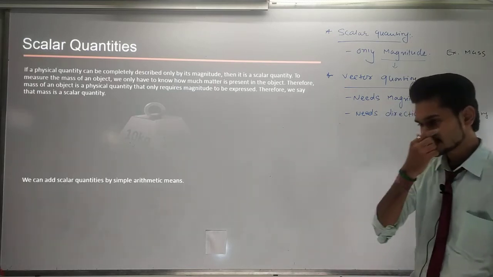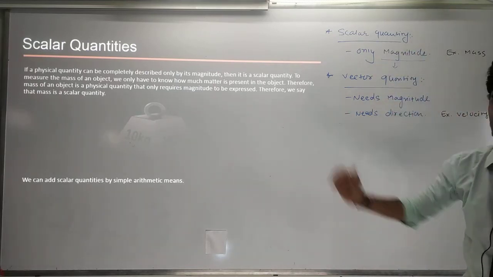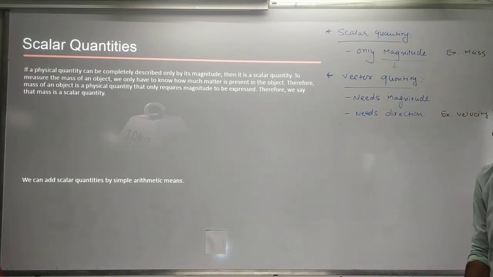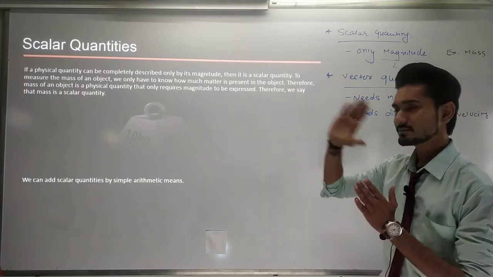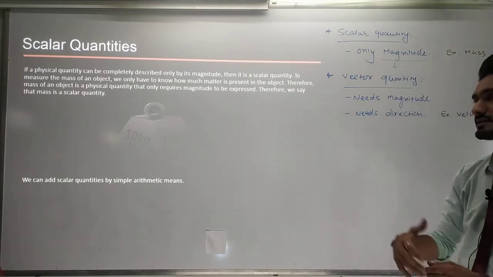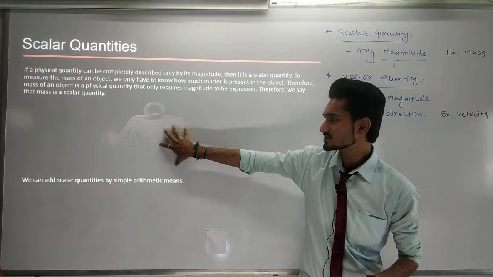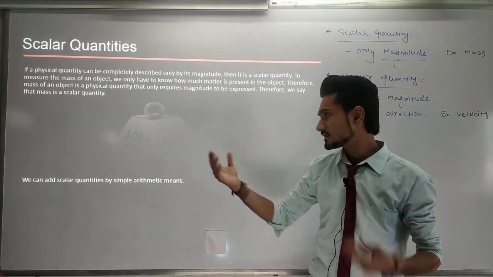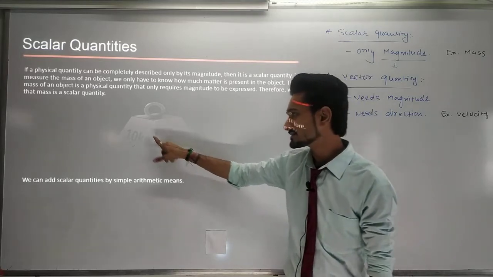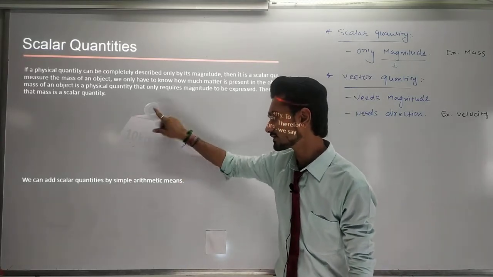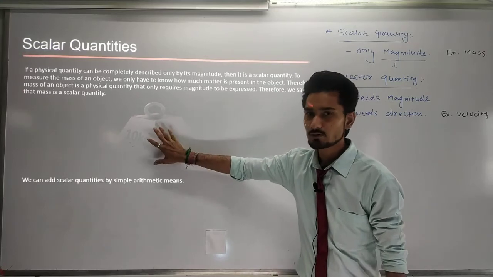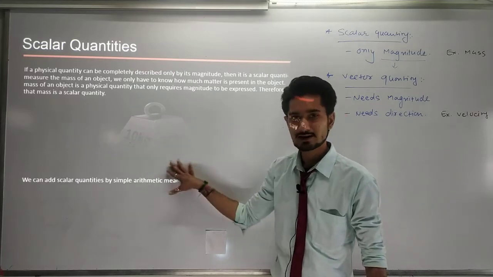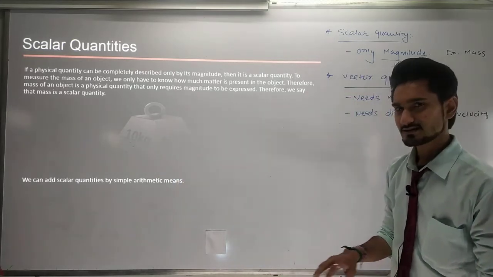Here are the concepts regarding scalar and vector quantities that I have written. If a physical quantity can be completely described by only its magnitude, then what can we say about it? It is a scalar. There is a picture here; I don't know if you can see it. Here a 10 kilogram weight or mass is put. If you can't see it clearly, I will send you photographs, but it is not necessary. Generally you can understand.